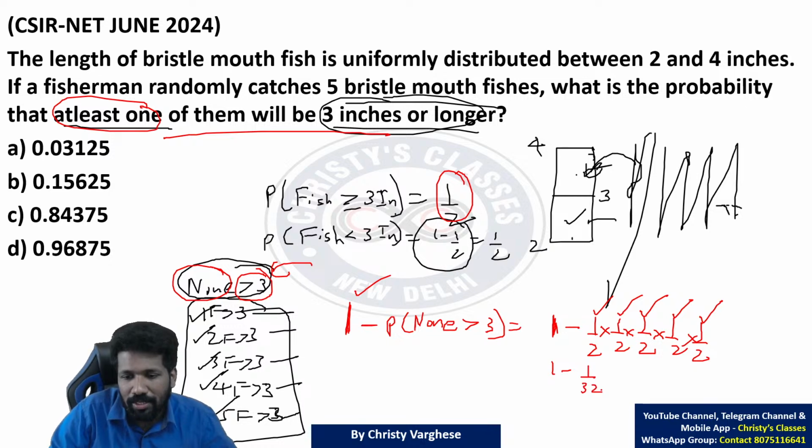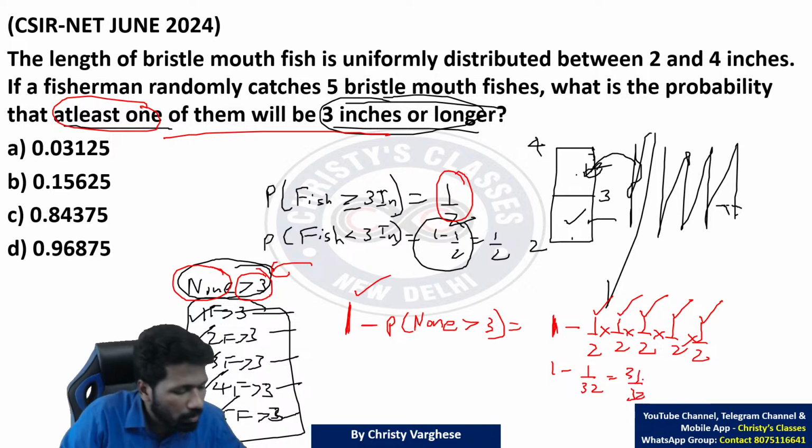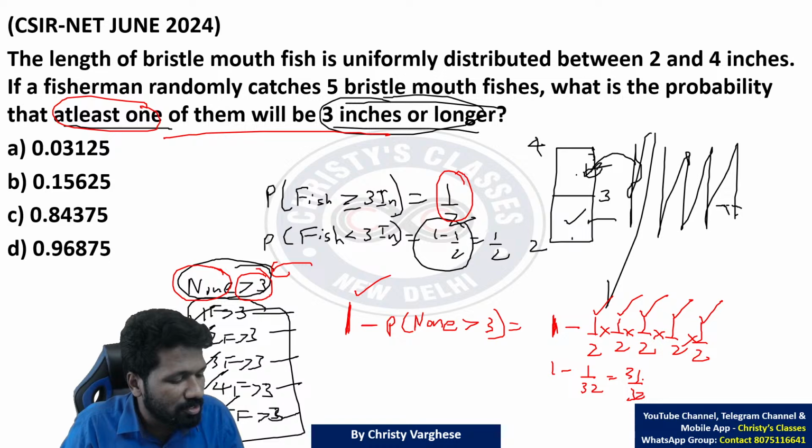That means 1 minus 1 by 32. That is 32 minus 1, 31 by 32. All of you understood this much? Please respond.